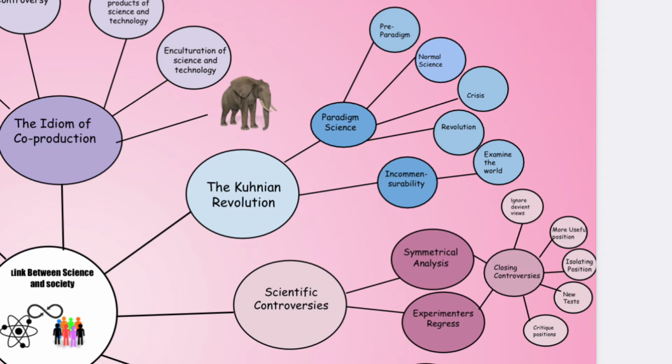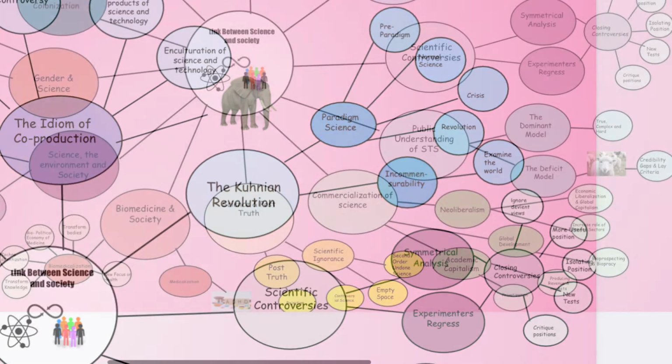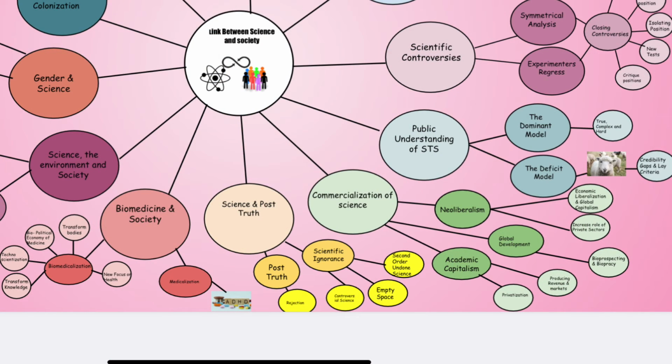Overall, both the topics looked at, the Kuhnian Revolution and scientific controversies, explore the idea behind research and some aspects that impact research. We then move to week 5 of the course where we discuss the public understanding of science, looking at the deficit model and the dominant model. The dominant model looks at how science is simplified so that way it is easier understood by the general public. This also could be known as popularization.